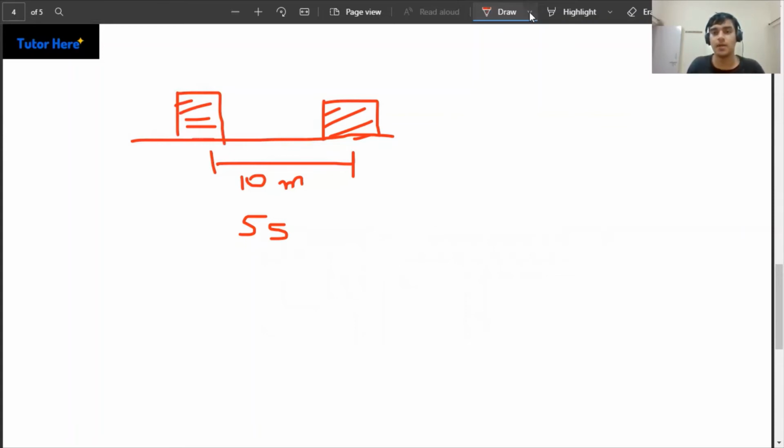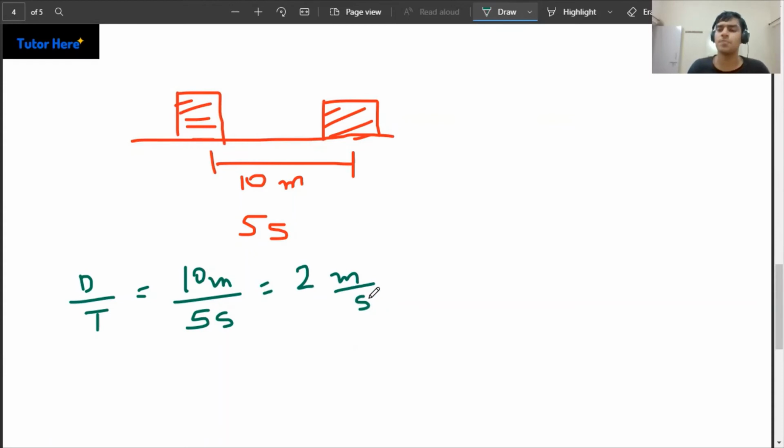Am I right? Let's just change the color for this. Let me put it to green. So it is the distance, which I represent by d, divided by the time. It will be 10 meters divided by 5 seconds, which will be 2 meters per second.